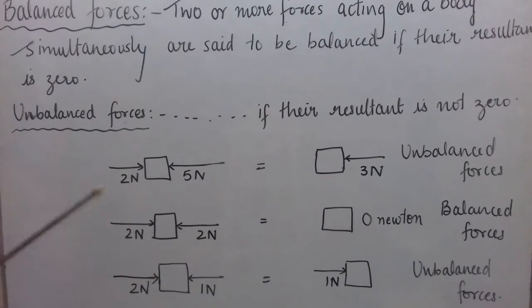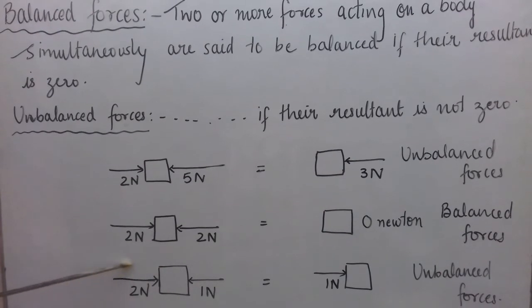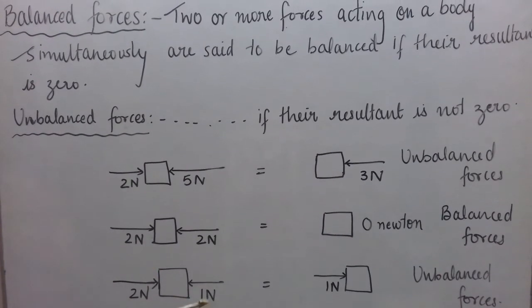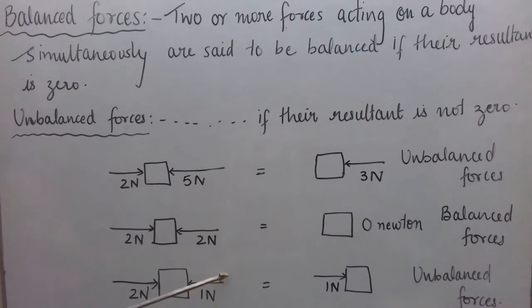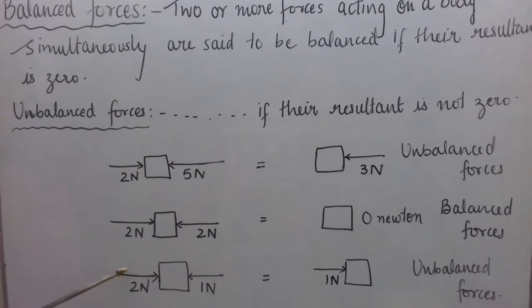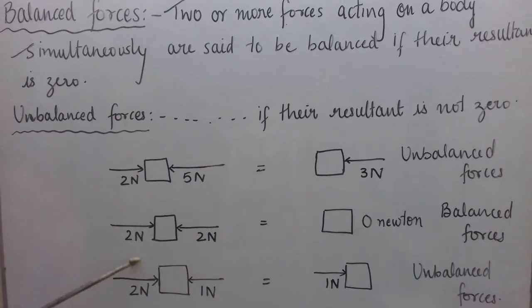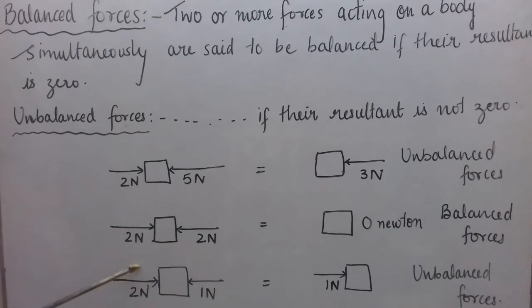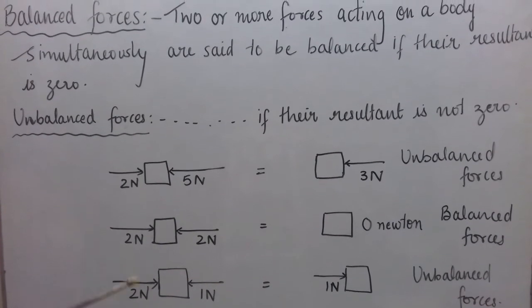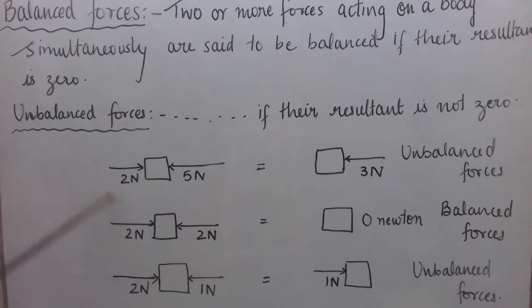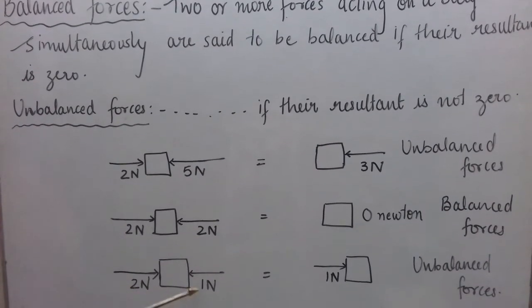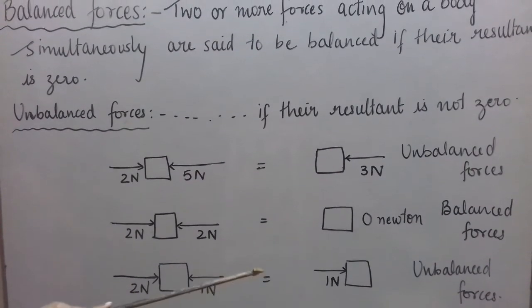Similarly here, in the third case, we have considered a 2 Newton force acting on the box towards the right-hand side and 1 Newton acting on it at the same time towards the left-hand side. So it's again two forces in the opposite direction. So how will we add them? We'll subtract their magnitudes as we have done here. 2 minus 1, 1 Newton. What will be the direction?